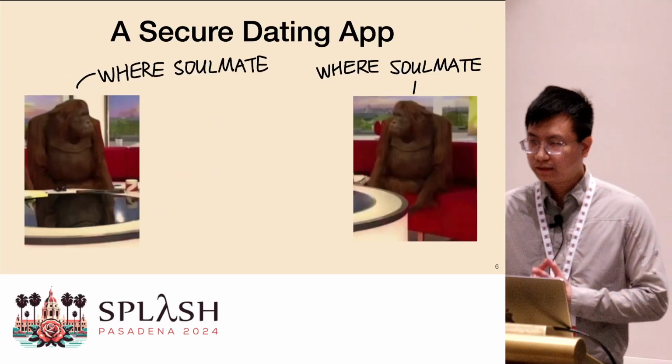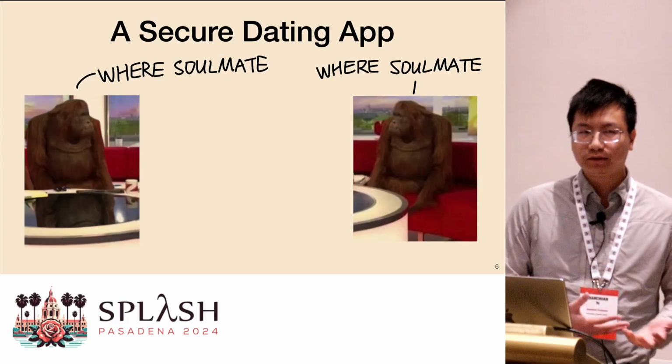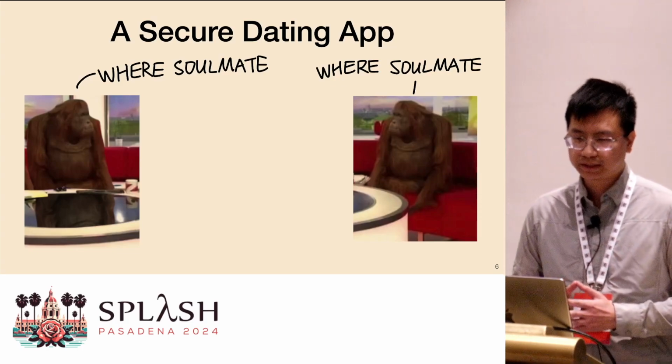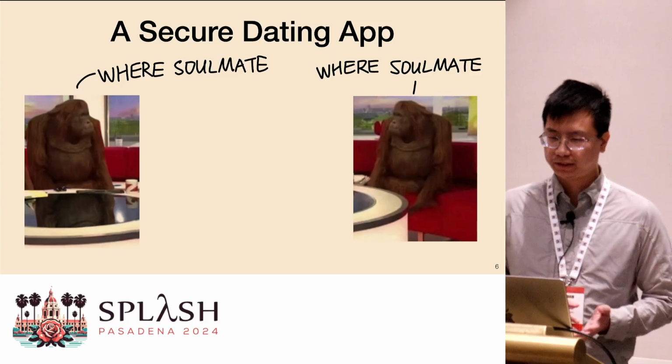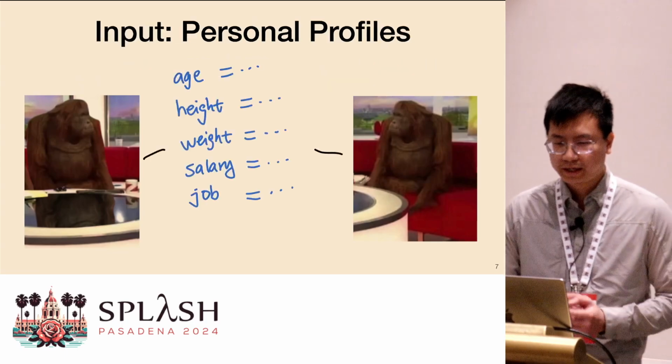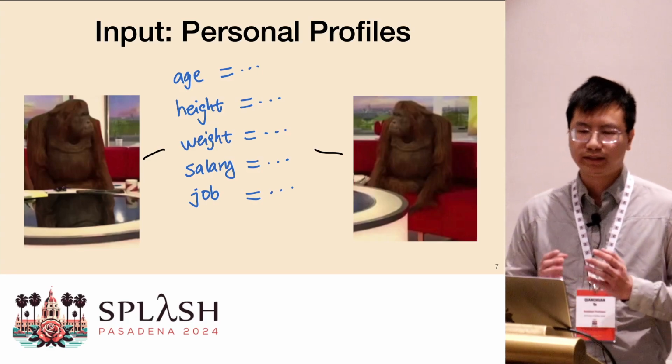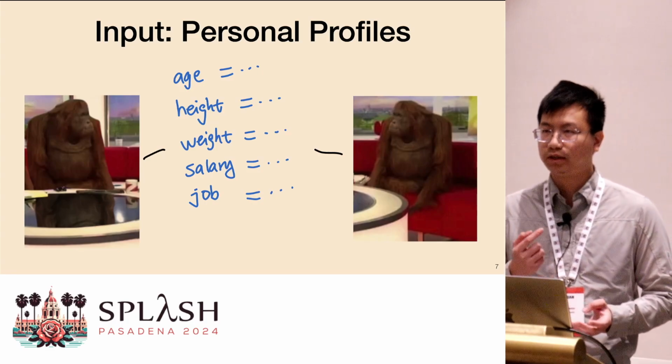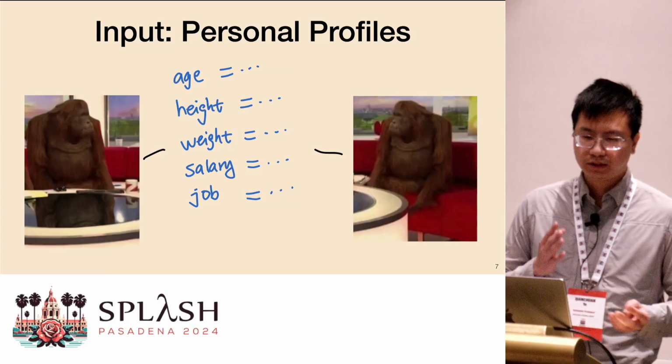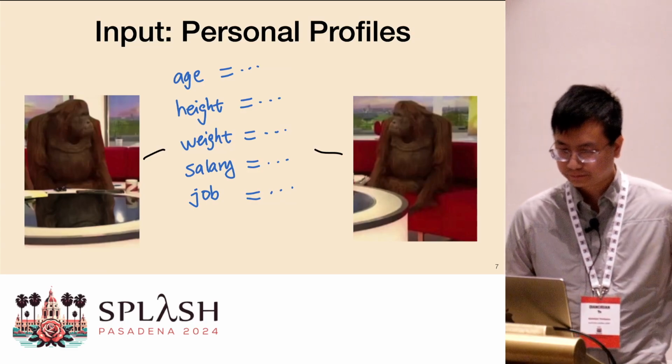So what is the problem we are looking at? What's the angle we are looking at? So consider this example. Let's say we want to build a secure dating app. And one input they need to provide is their personal profiles with sensitive information like age, height, weight, and whatnot.